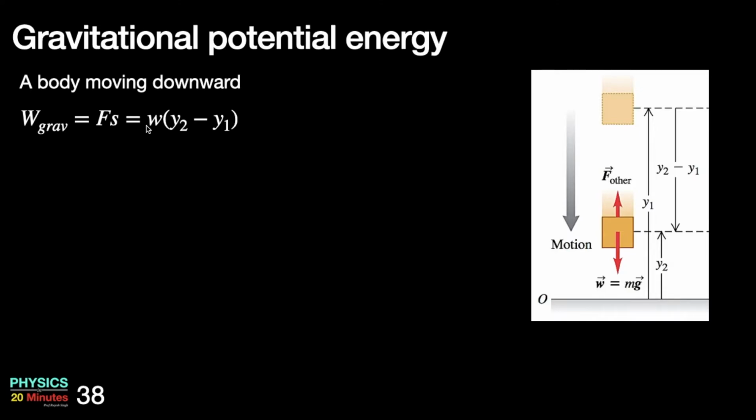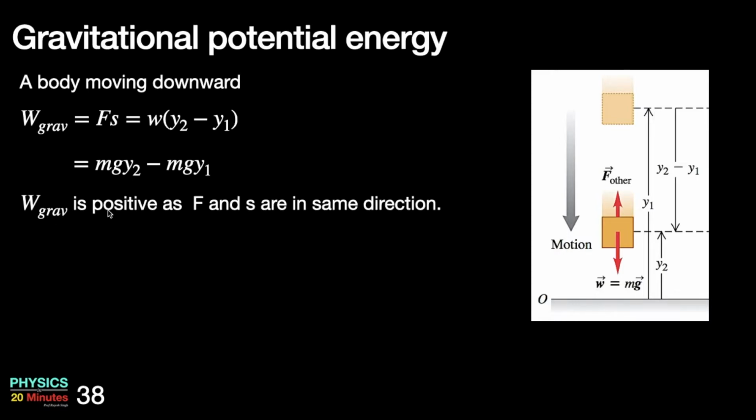Both are working in the same direction, so work is positive. Now W can be replaced by mg and the bracket can be opened, so I will get mgy2 minus mgy1. The work done by gravity is positive as F and S are in the same direction.